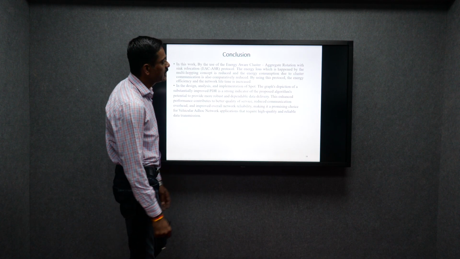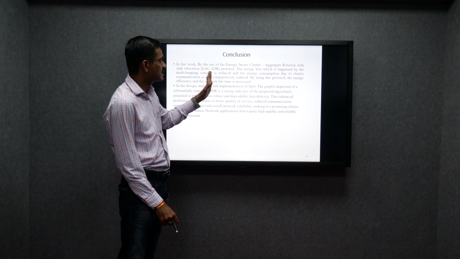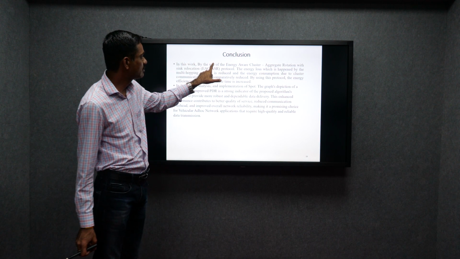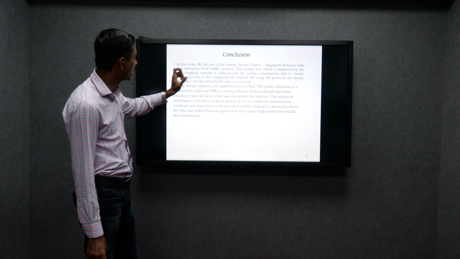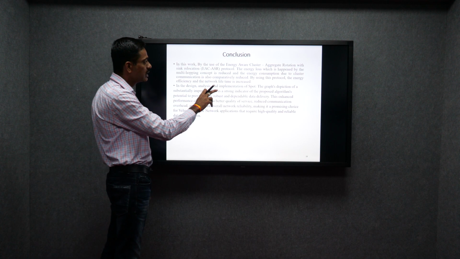Now, based on this experiment, I identified the conclusion that EACSR, energy-aware clustering aggregation rotation with sink locations, is the name I am putting after that. This protocol reduces energy consumption with low-hop communications.